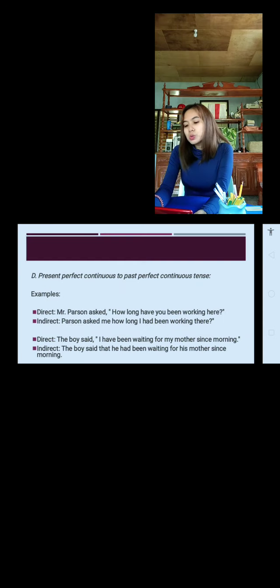Present perfect continuous to past perfect continuous tense. Example, Mr. Parson asked, "How long have you been working here?" So for indirect speech, it will become: Mr. Parson asked me how long I had been working there. Actually, there is an error here. It must not be a question mark. Omit the question mark here and the quotation mark. That will be changed into a period.